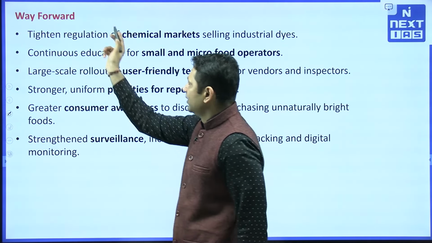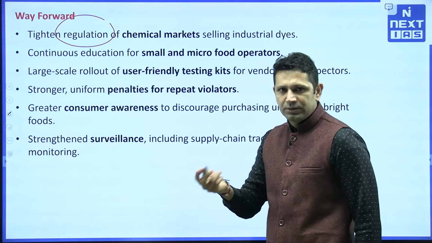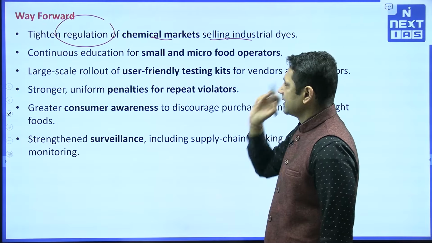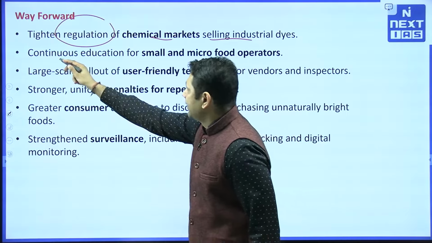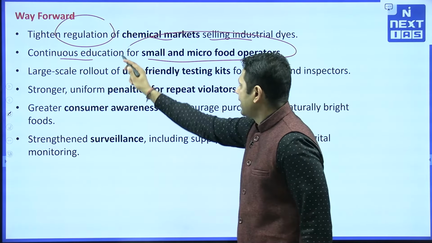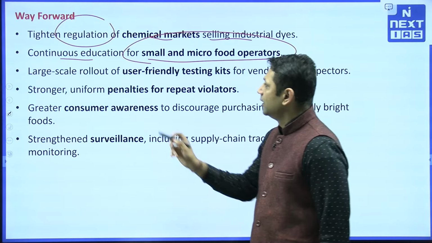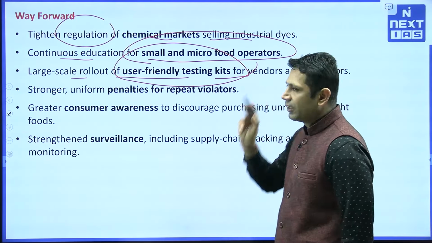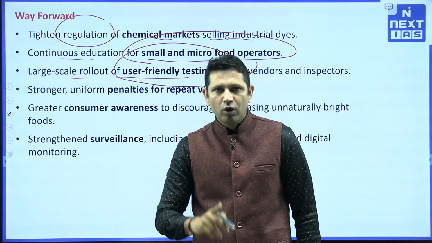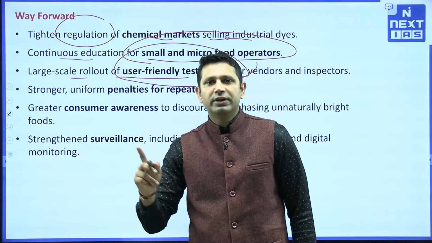The way forward is that first of all, regulation must be tightened regarding the chemical market or the supply chain of these chemical dyes. Then continuous education for the smaller and micro food processors is required. Large scale rollout of the user friendly testing kit is very important, because it is going to empower the common man to select which food they need to avoid.